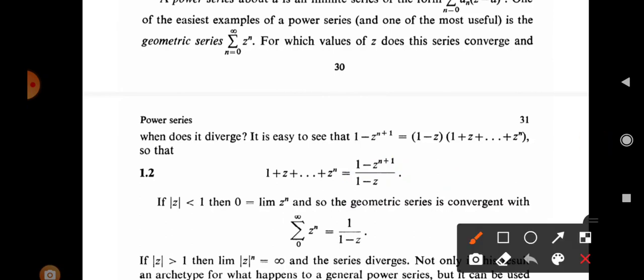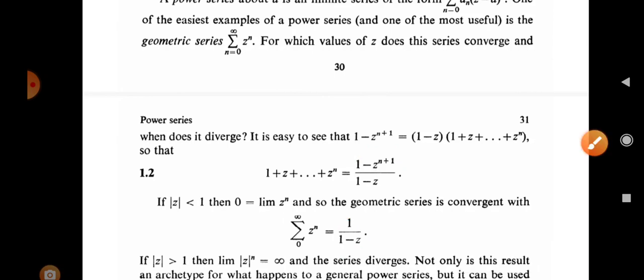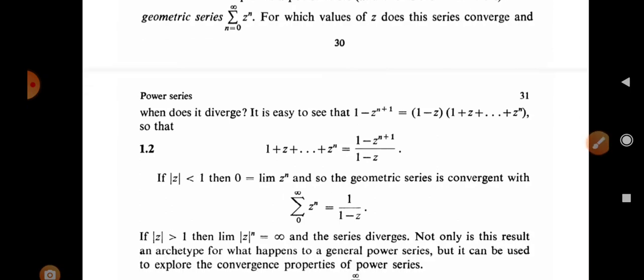After expanding with 1 - z^(n+1), we get summation of z^n equal to 1 upon 1 - z. So for mod z strictly less than 1, this geometric series is convergent. For mod z greater than 1, this geometric series is divergent.